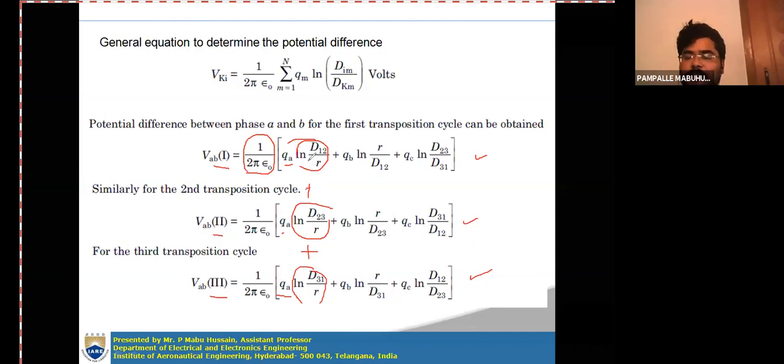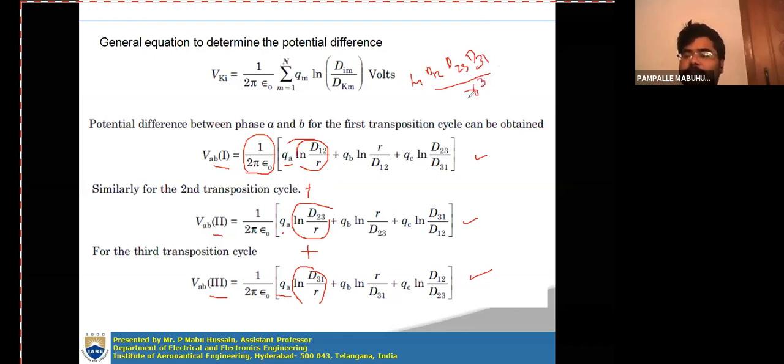In such a case, this can be written as log A plus log B plus log C, which can be written as log ABC. So that means log of D12, D23 and D31 by R cubed you will get.